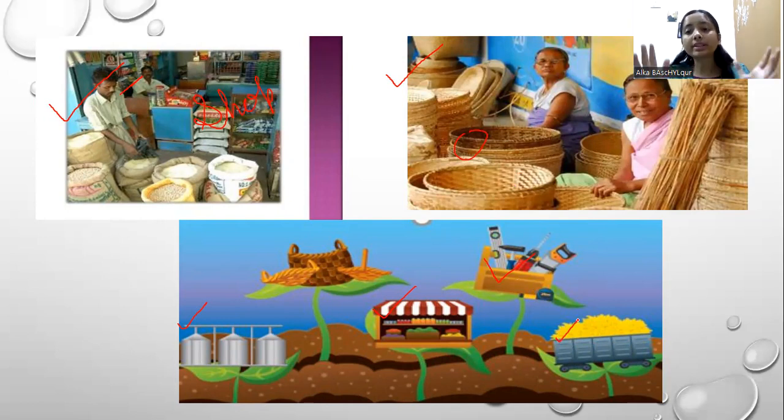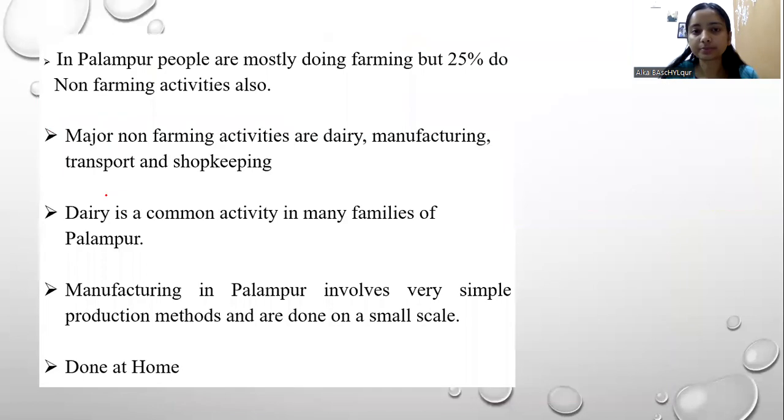So what are all these things? Can we say that these pictures are showing us the non-farming activities? Because here none of them is involved in farming. So all these things are basically called non-farming activities. Shopkeeping, manufacturing activities, dairy working, opening a small garage, transportation activities, they all come under the non-farming activities. So now, let us learn about the non-farming activities in village Palampur.